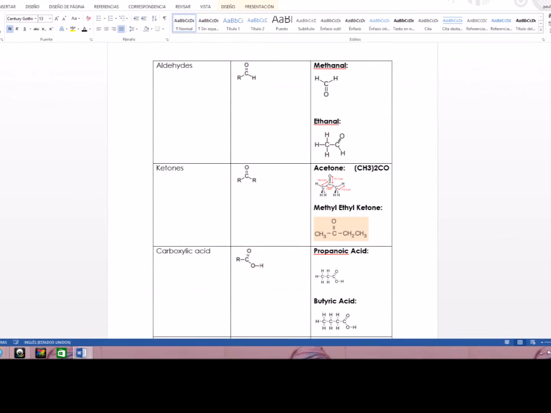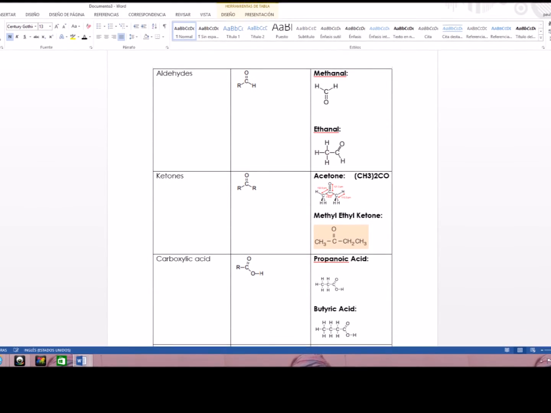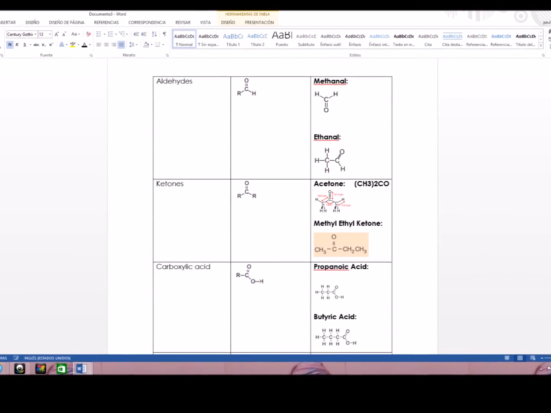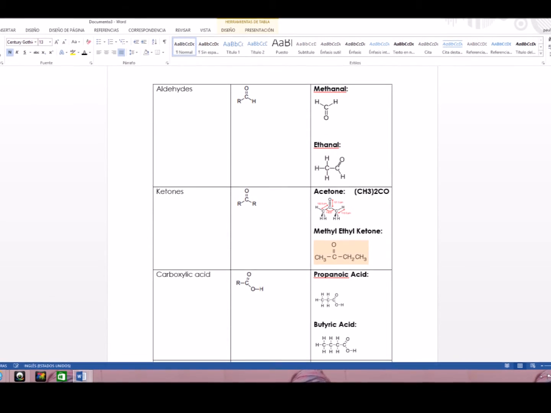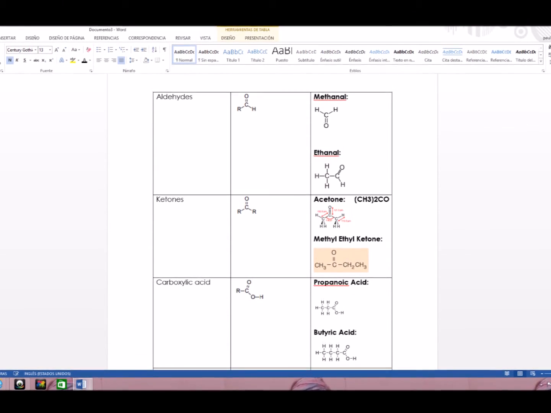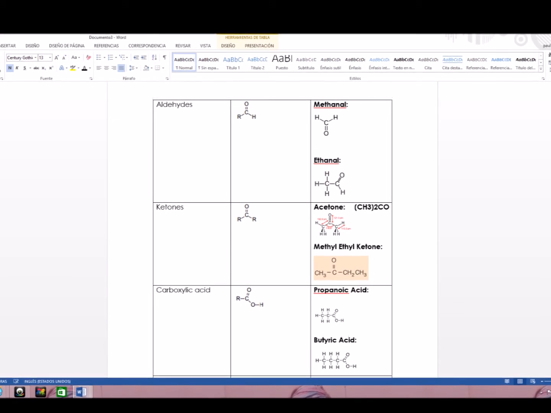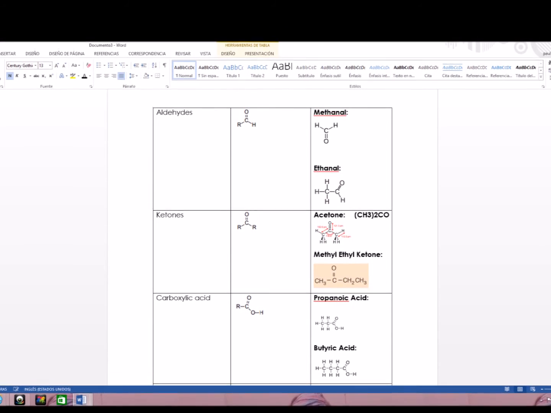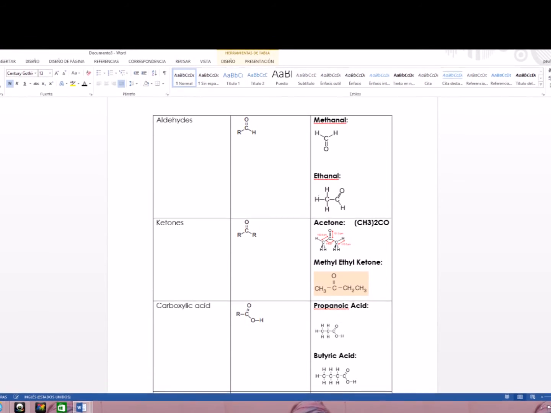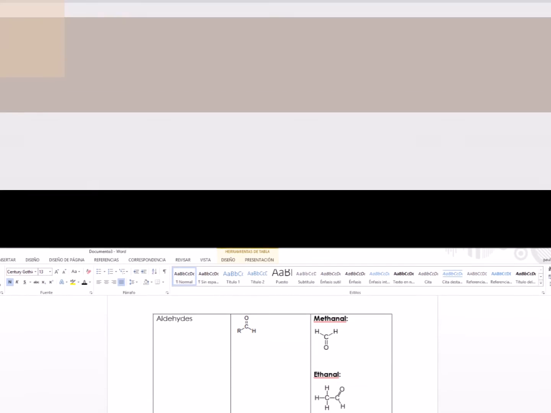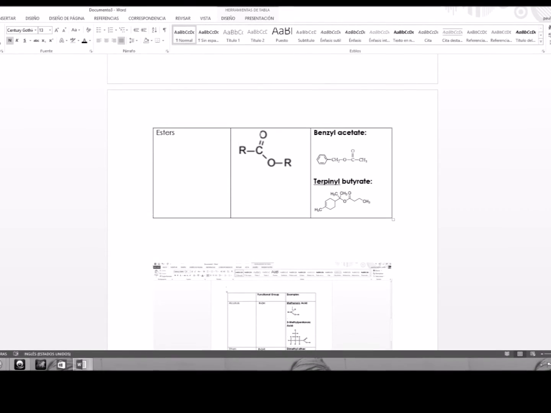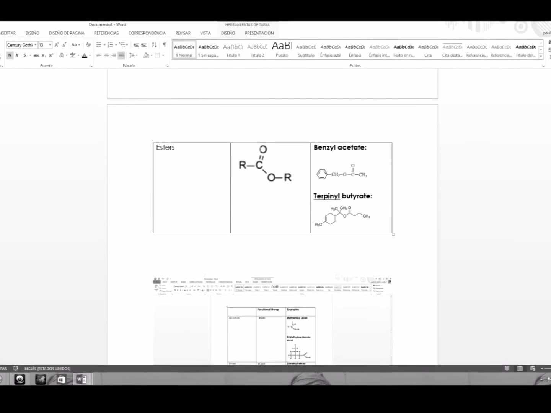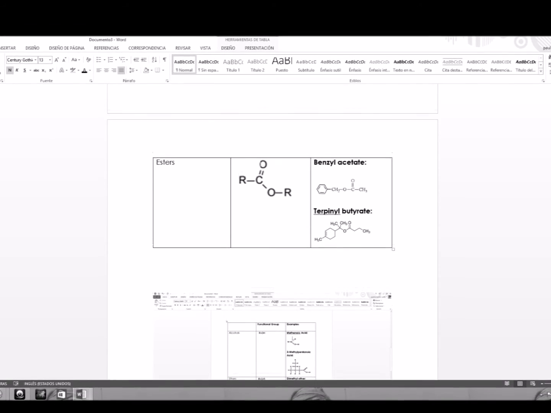Examples of aldehydes can be methanal or ethanal. Of ketones can be acetone or methyl ethyl ketone. Or two examples of carboxylic acids can be propanoic acid and butyric acid. And two examples of esters can be benzyl acetate or terpenyl butyrate.